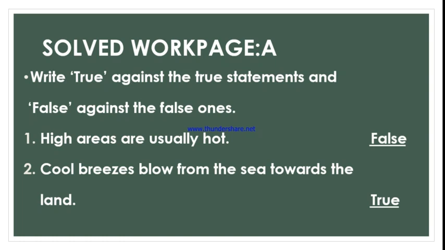What was the first statement? High areas are usually hot. So check your answers. What have you written? It is false. Why? Because high areas are usually cold. Number 2, cool breezes blow from the sea towards the land. And that's true. I'm sure you would have written the correct answer. That's right. So the answer is true.